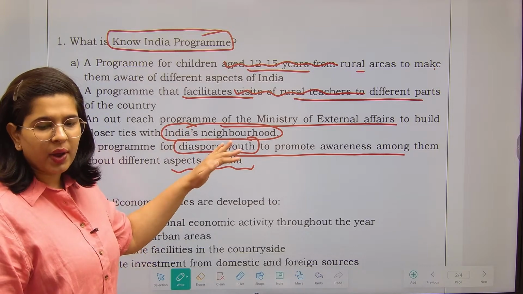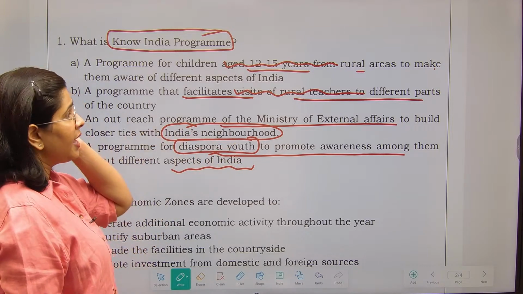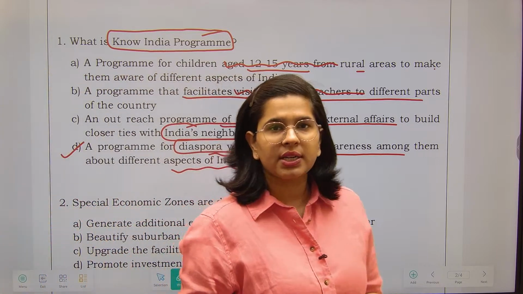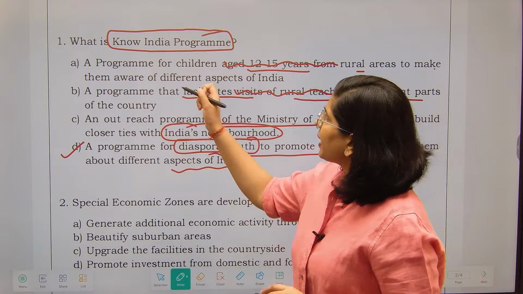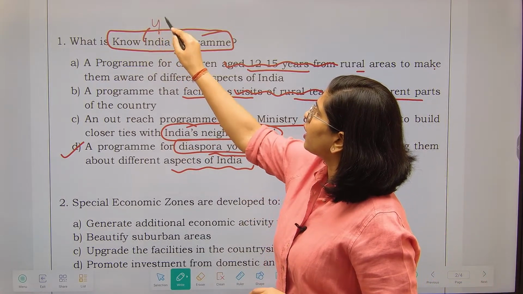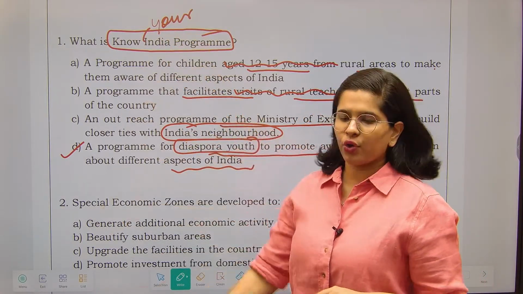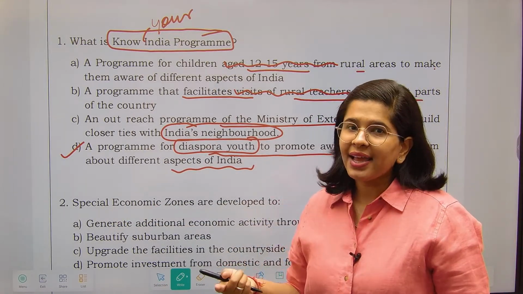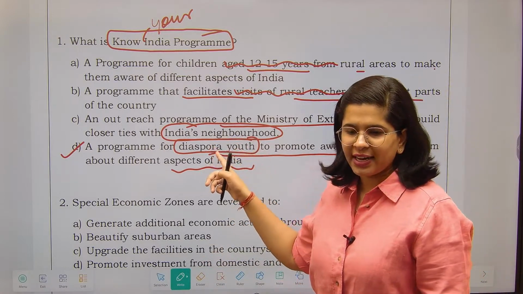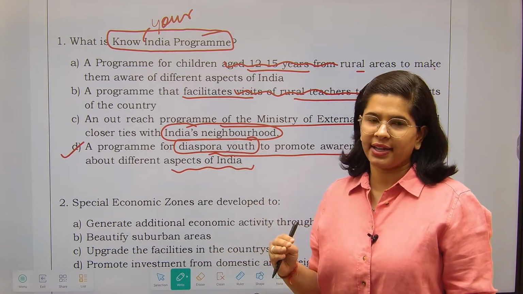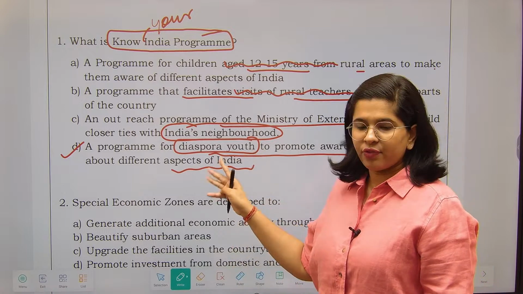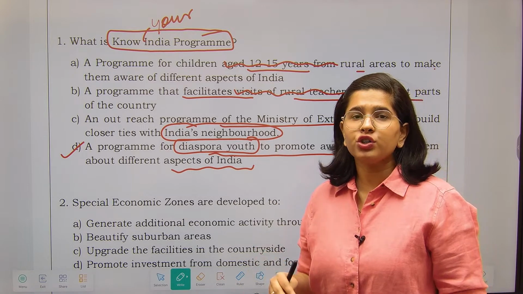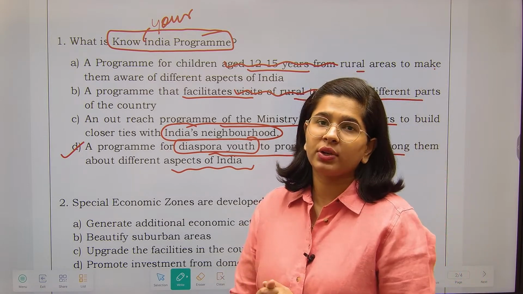We are not running it for India's neighborhood. See, the program name is Know Your India. By Know India, Know Your India, I guess I might have misspelled it; it should be Your. Know Your India program. Fine. So Know Your India means obviously we will not call the neighborhood countries and say this is your India. No. We are calling the people who are Indian by roots. We want them to know about India.